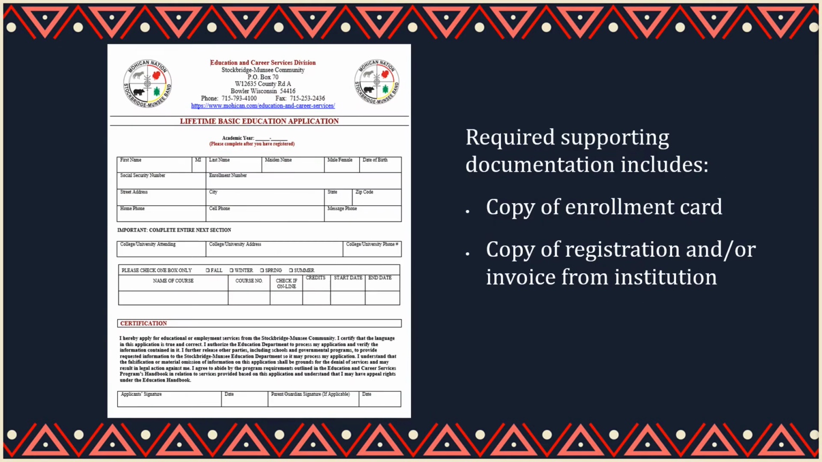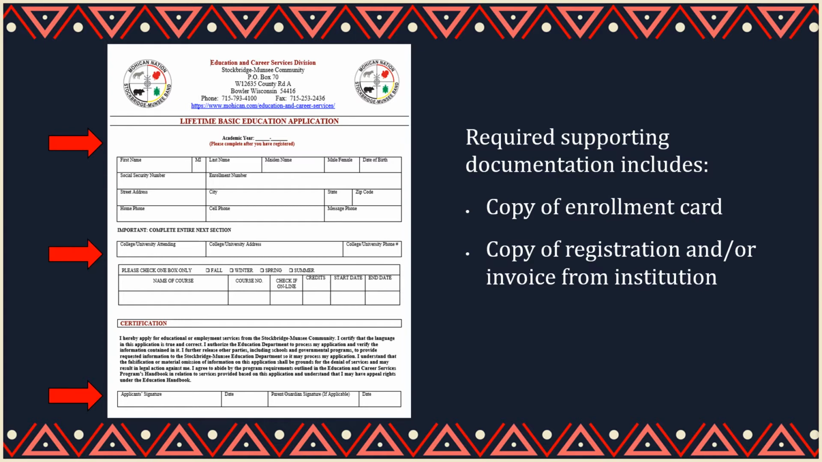To fill out the Lifetime Basic Education application, start by filling in the academic year and your basic information. Next, provide the institution's information and provide course information. Finally, authorize your application with a signature and date. It's important to note that your application is not complete without supporting documentation.